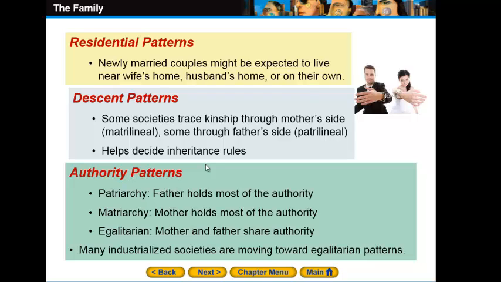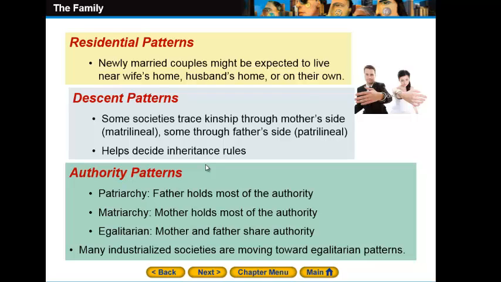In fact, we have 3 patterns. The patriarchy, where the father holds most of the authority, and I think it's usual. The matriarchy, where the mother holds most of the authority, and the egalitarian, where the mother and father share the authority. We can say for big issues, for big decisions, the father will take the risk.